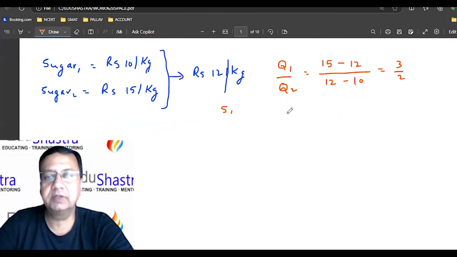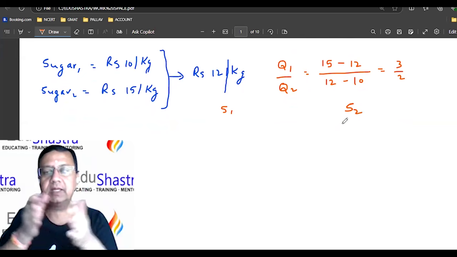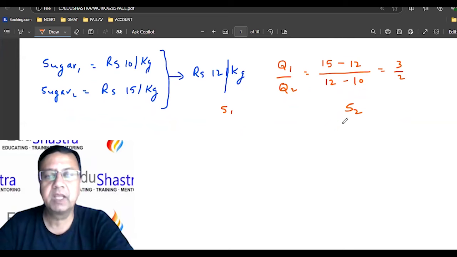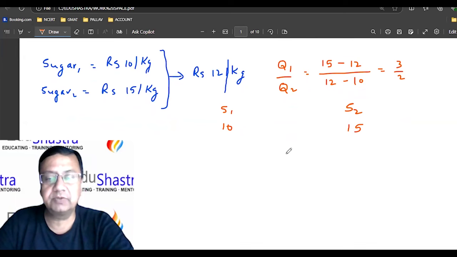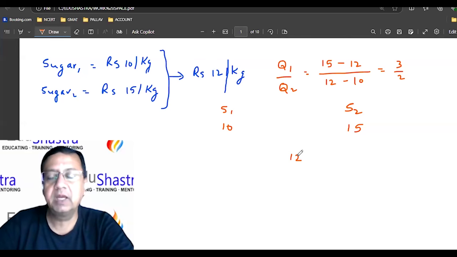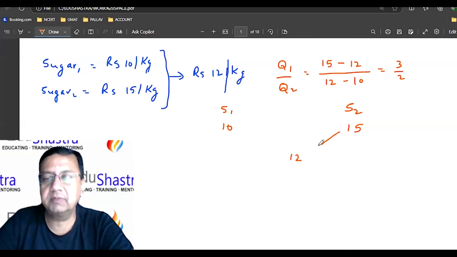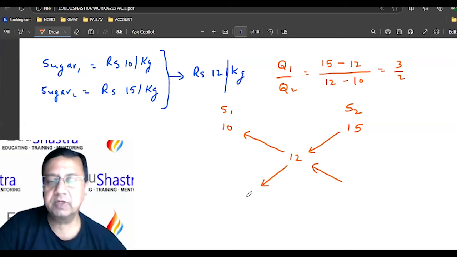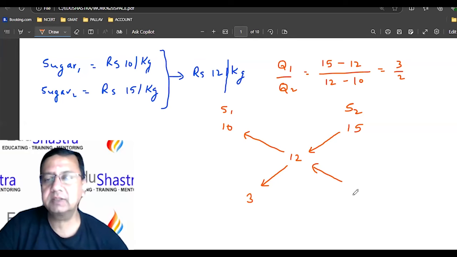This is sugar 1 and this is sugar 2. Whatever the variables you have, just write them a little apart, making some difference. So this is 10, this is 15. Now the average is 12, so write the average in the middle, a little lower. Now, from the bigger number, subtract this average, and from this average, subtract the smaller number. So 15 minus 12 is 3, and 12 minus 10 is 2.